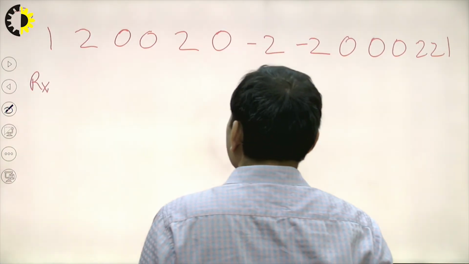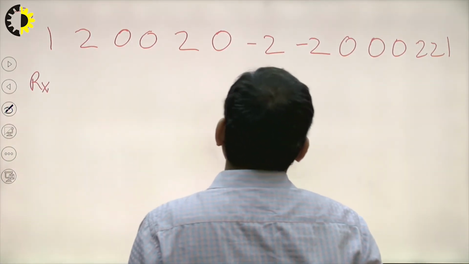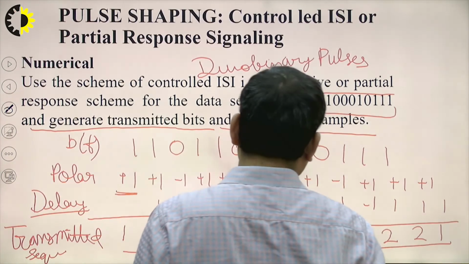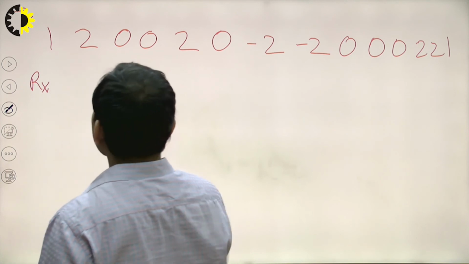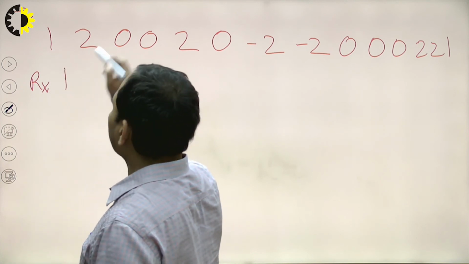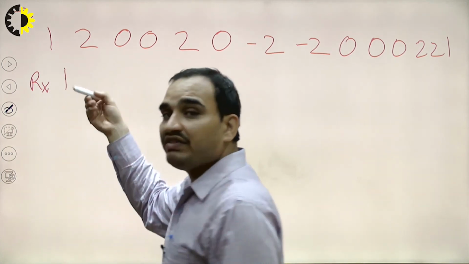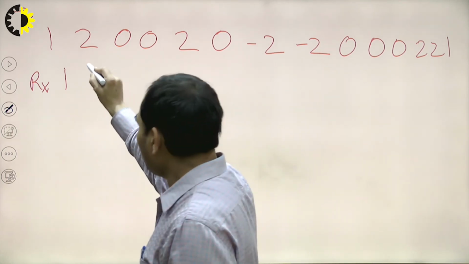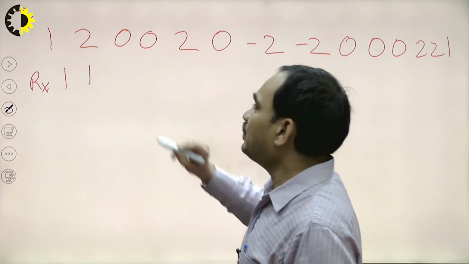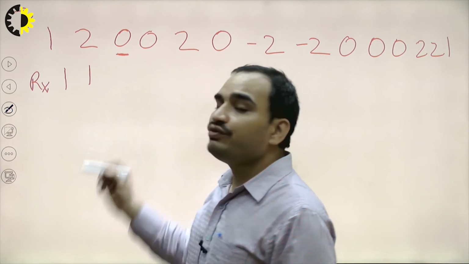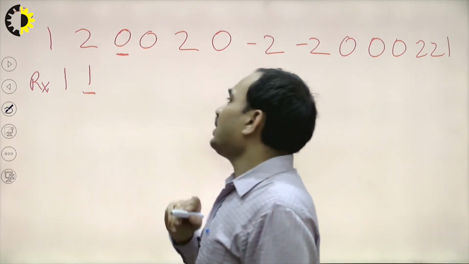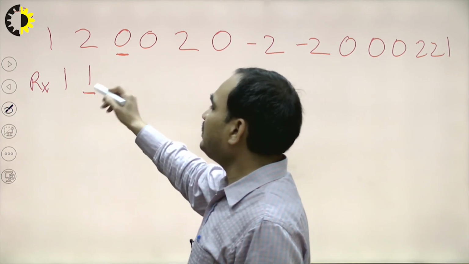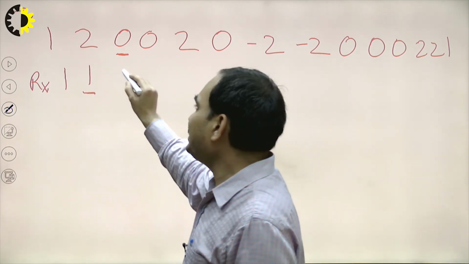then it will be represented as 1. If we have the negative value, then it is represented by 0. So let's take, the first bit is 1, next 2, that is also having positive polarity, so it is also 1. Then we have 0. 0 means we have to flip the previous bit. So what is the previous bit? Previous bit is 1. So we have to flip it. So 1, when we invert 1, it will be 0.